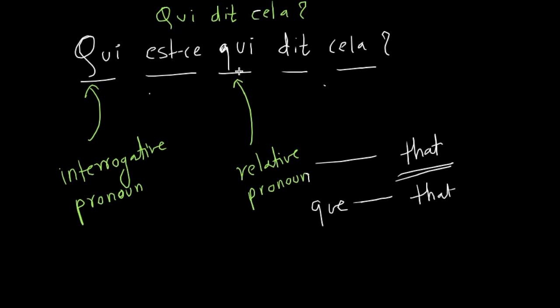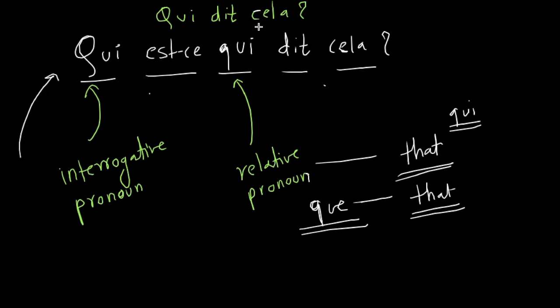Okay. The major difference is when a verb directly follows a relative pronoun, you will use qui. When a subject follows the relative pronoun, you will use que. For now, you need to remember this much. When it is followed by a verb, you will use qui. When it is followed by a subject, you will use que. And both will mean that. The interrogative pronoun, the question word, is only one here, this one.